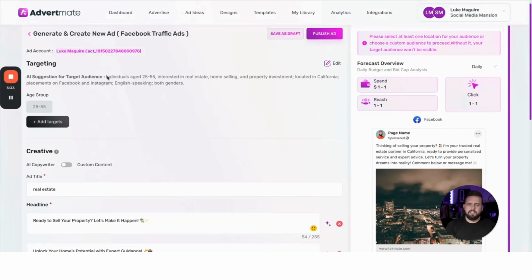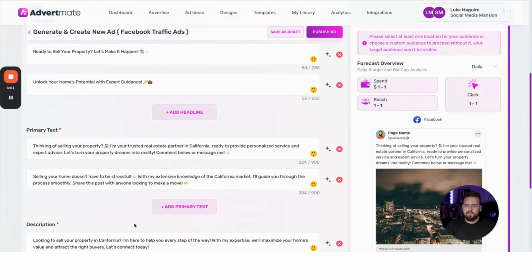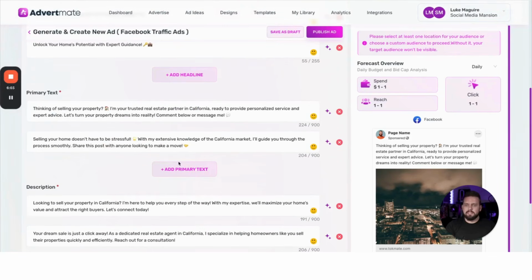Alright, so back with the first ad about the real estate agent. You can see here right out the gate, you can select what fan page you want it to be selected to. We'll then have the AI suggestion for target audience. So again, it will give you an exact targeting for this specific goal. And again, you can just go off and do your own if you want, but you can just implement what it's suggested, which we recommend people that are brand new to ads do. And then it also has written out all the headlines, all the primary text, descriptions, and even split test examples.